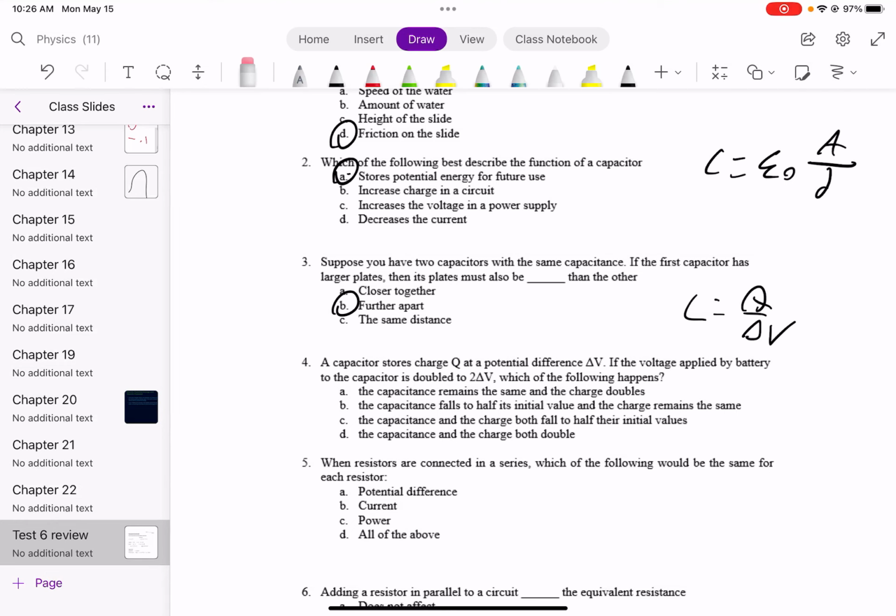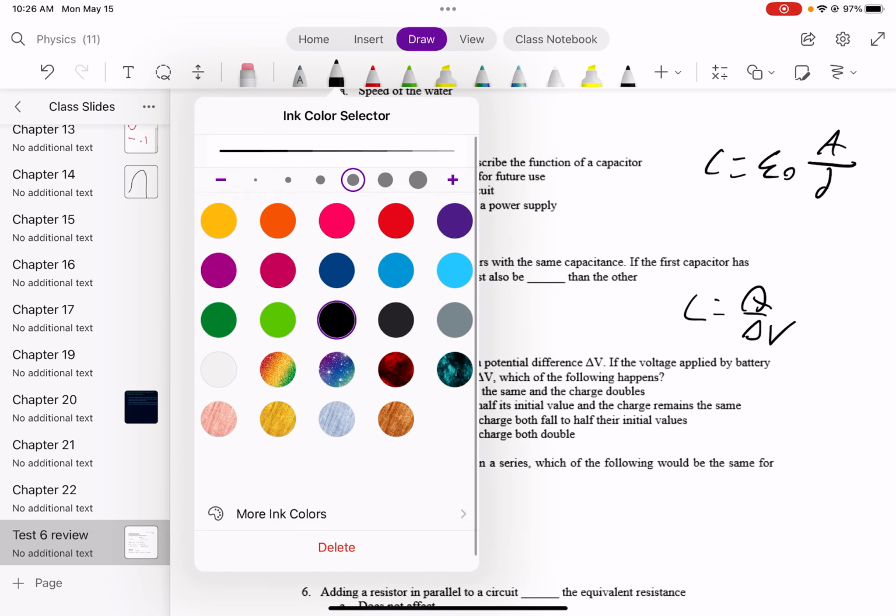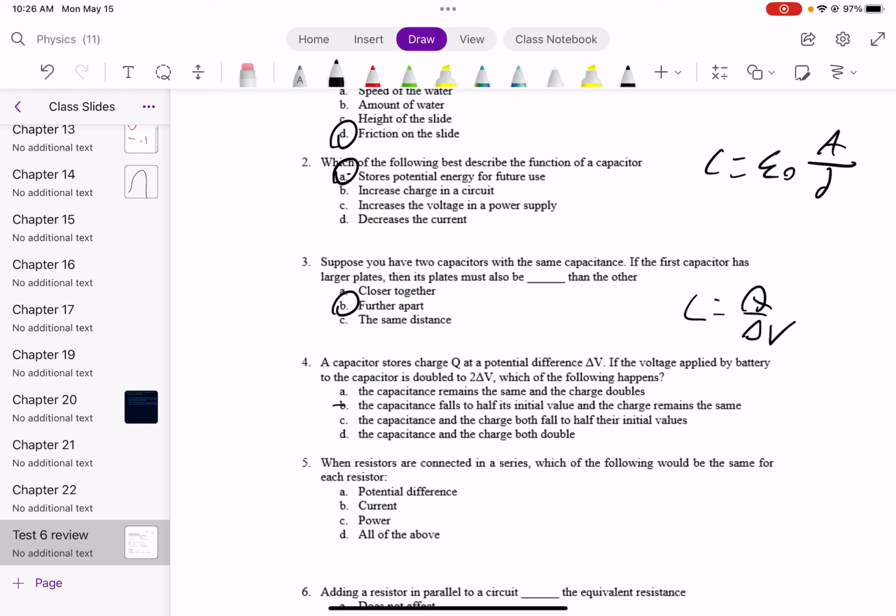So question 4 relies on the equation C equals Q over delta V. For scientific reasons that we do not have to get into and you're not responsible for, we are going to eliminate B as a possibility. It is not supposed to be a legitimate possibility, and we are going to analyze this question purely through the lens of math. So we know that the capacitance equals Q over V.